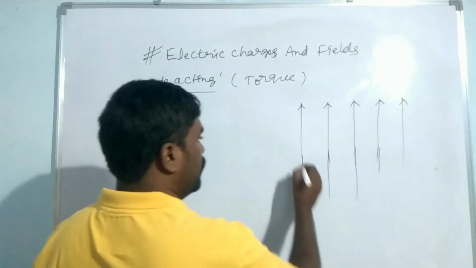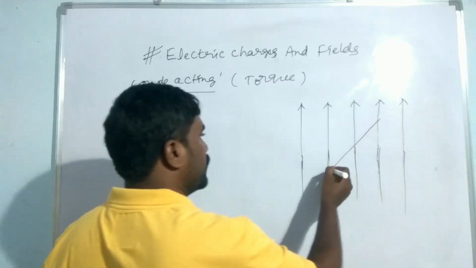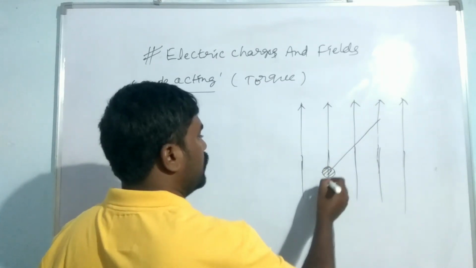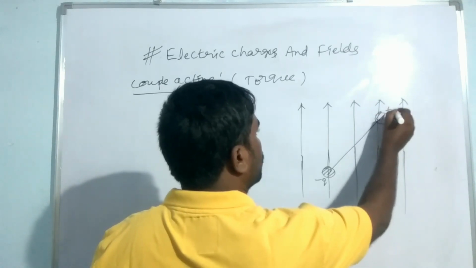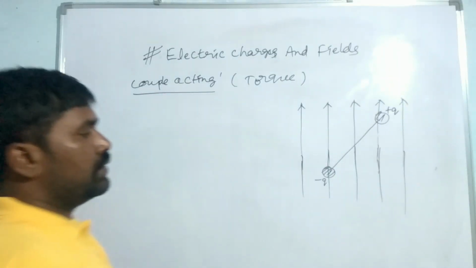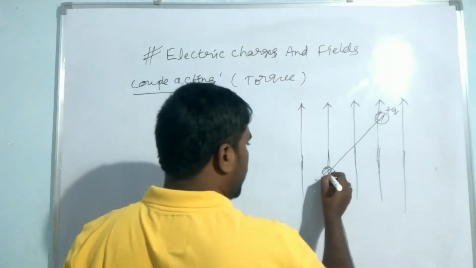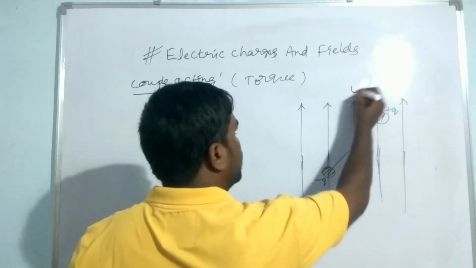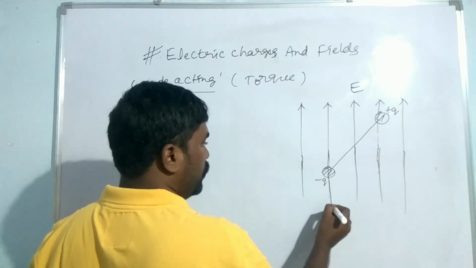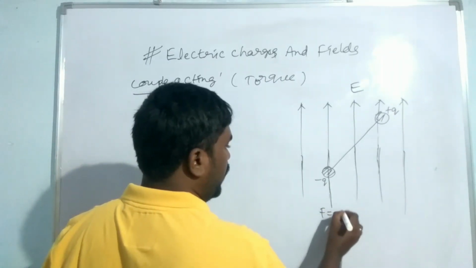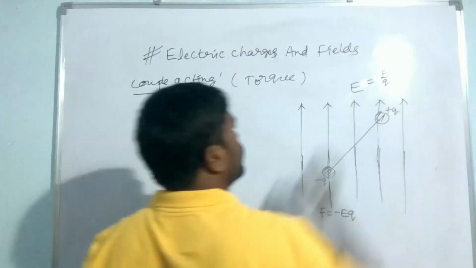In the electric field, we keep an electric dipole. So this is the electric dipole. This is the minus Q charge and this is the plus Q charge. Right? So here the force acts; this is the intensity of electric field. The force experienced on the charge minus Q is minus EQ. From E is equal to F by Q, F is equal to EQ.